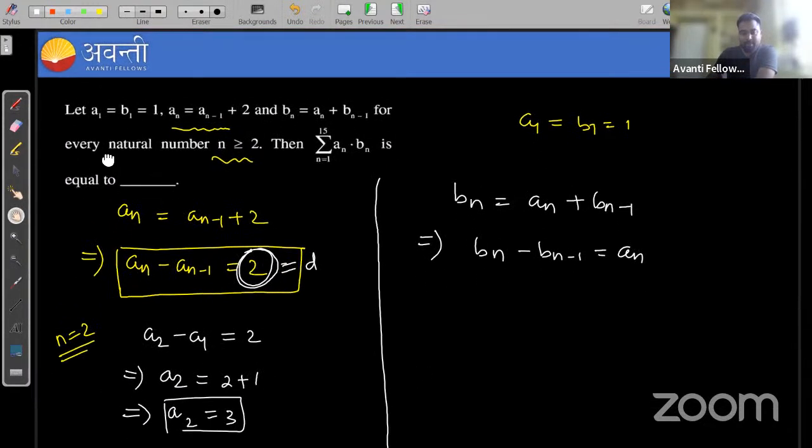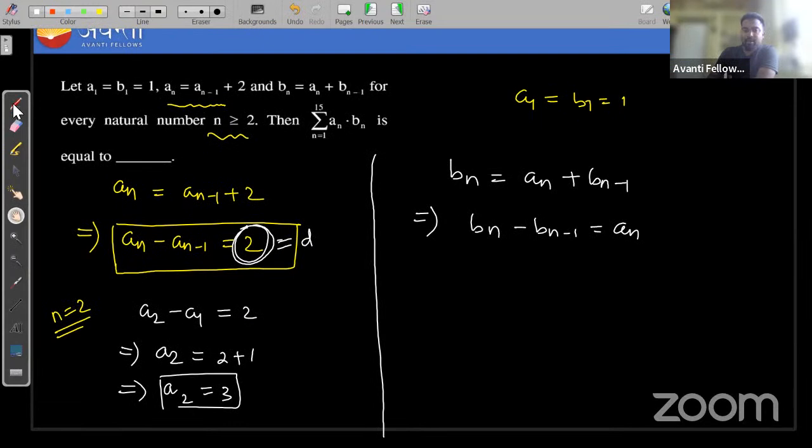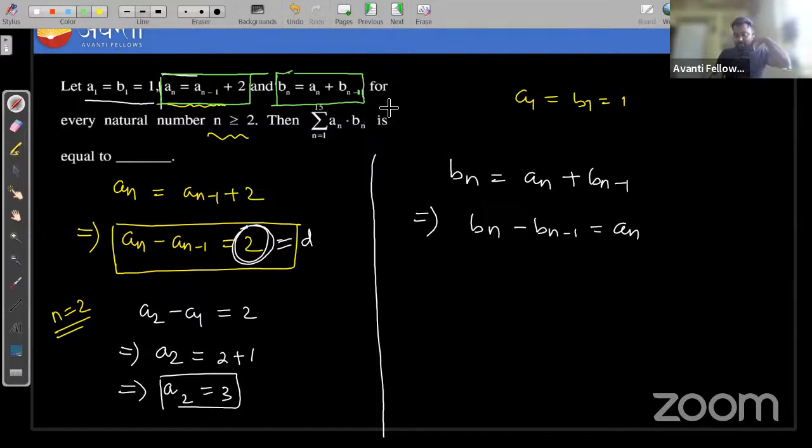So listen to me. In the question, it is given that a1 is equal to b1 is equal to 1. And also, it is given that an is equal to a(n minus 1) plus 2. And bn is equal to an plus b(n minus 1), for every natural number n greater than or equal to 2. Then you need to find summation n is equal to 1 to 15 of an into bn, right? You can find it or not now, tell me.